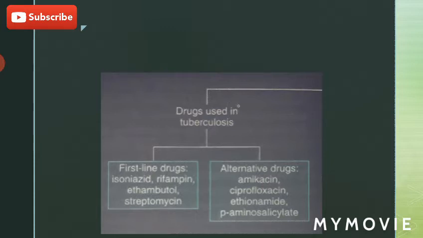First, the drugs that are used for the treatment of infection caused by Mycobacterium tuberculosis are classified into first-line drugs and alternative drugs. First-line drugs include isoniazid, rifampin, ethambutol, and streptomycin. Some people classify streptomycin into first-line drugs, and some people classify it into alternative drugs.